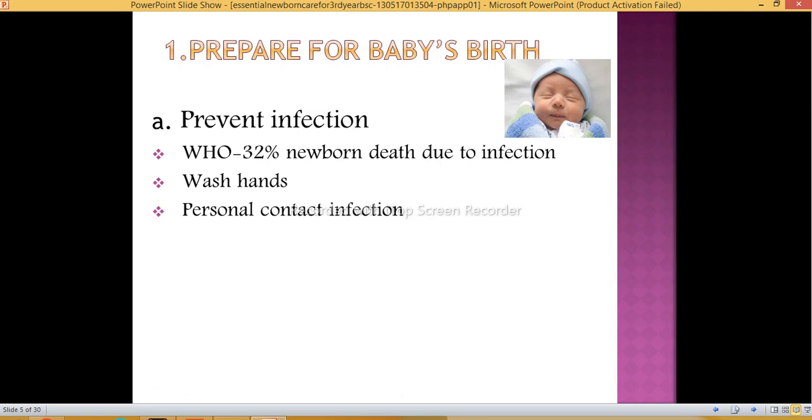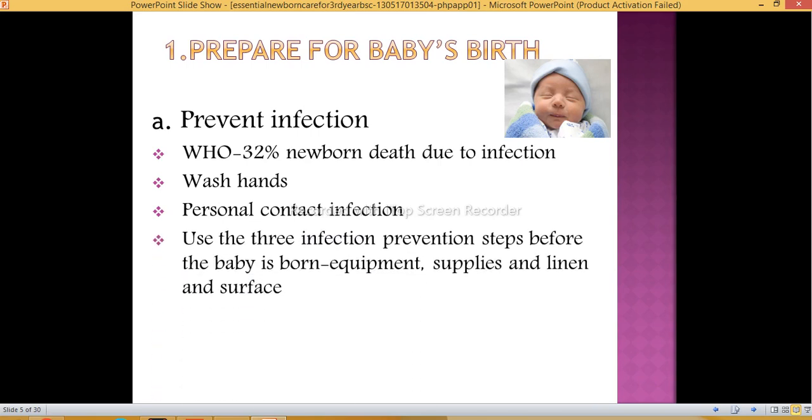Next is personal contact infection. Those who have any infectious disease, such as the common cold or viral fever, we should keep away from the newborn as well as the mother. Use the 3 infection prevention steps before the baby is born: equipment, supplies, and linen and surface. Equipment is like the scissors used for cutting the cord; supplies are gloves and so on; linen and surface are where we handle and receive the baby. We should keep all this in mind to prevent infection.